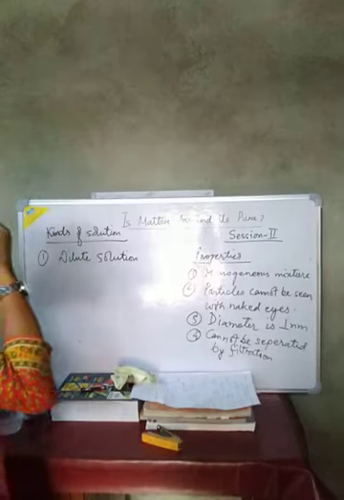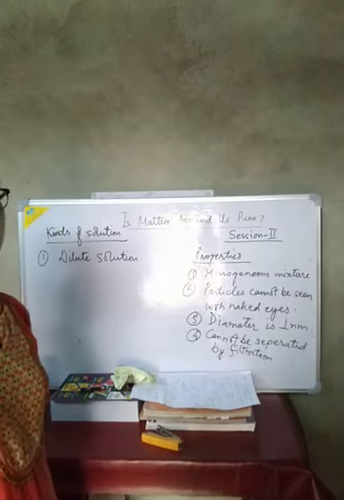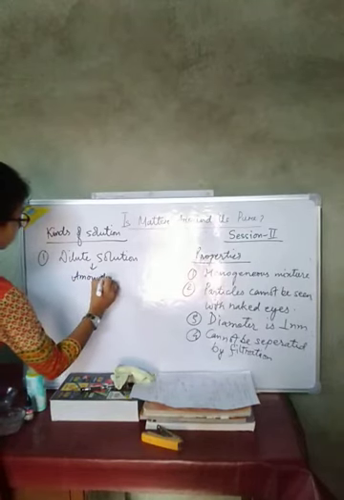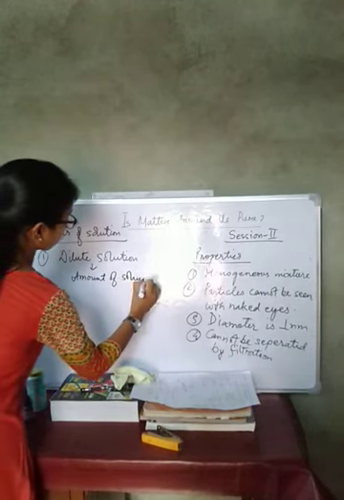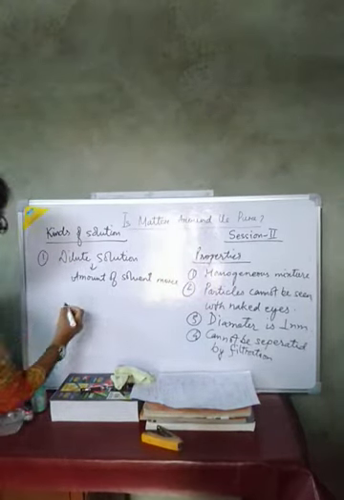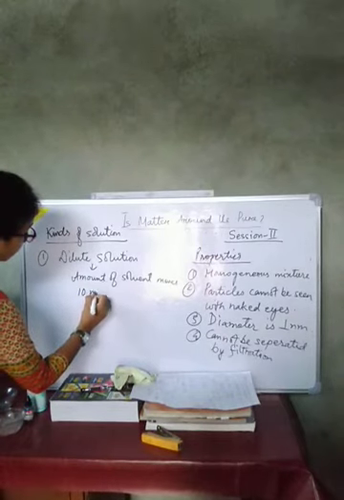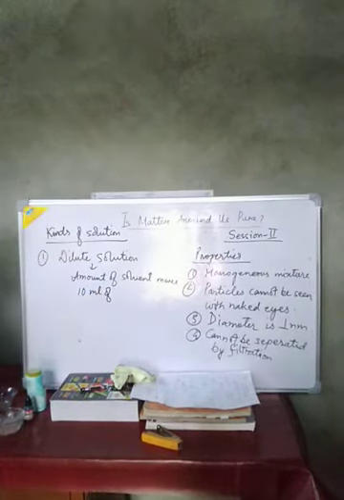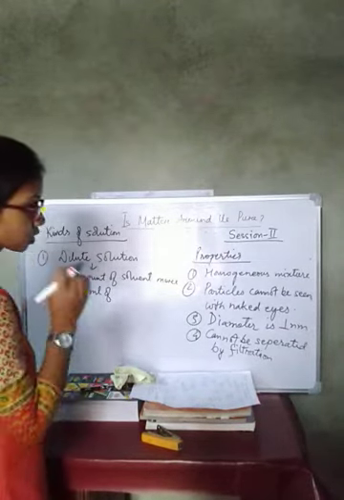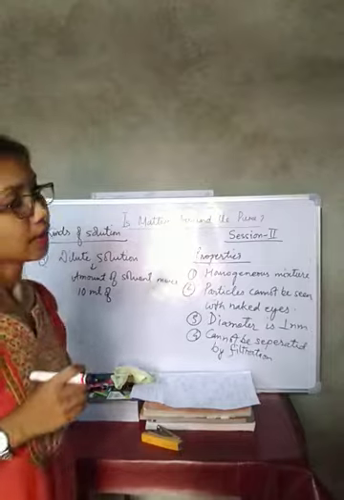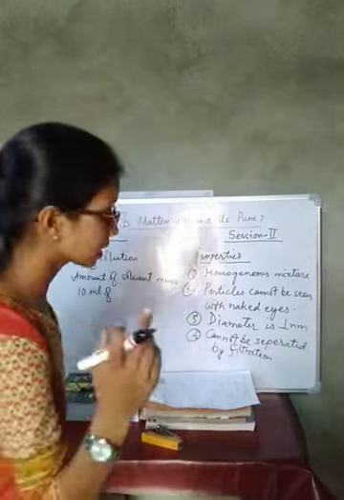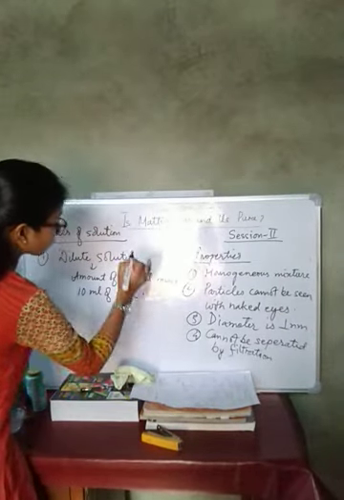In a dilute solution, the amount of solvent is large. For example, take hydrochloric acid, it will be a better option.